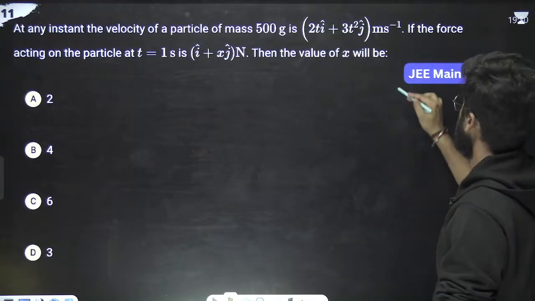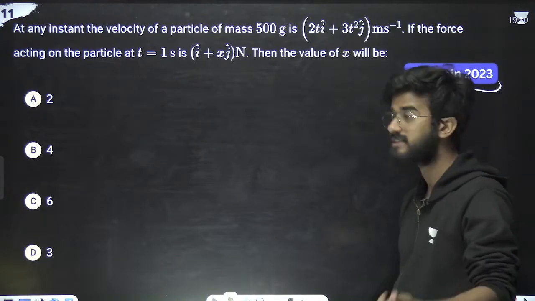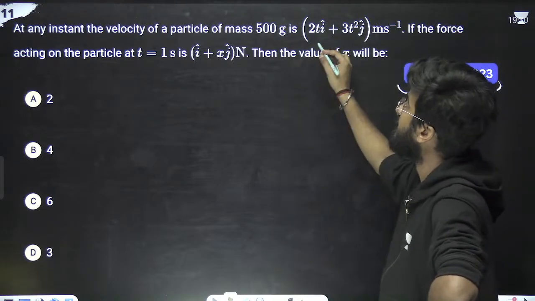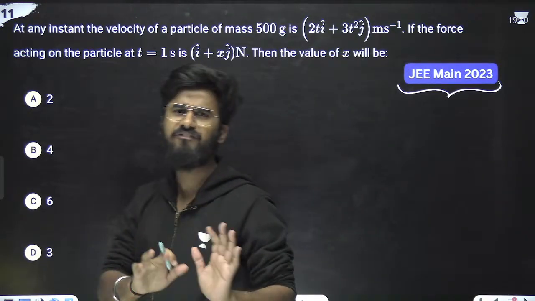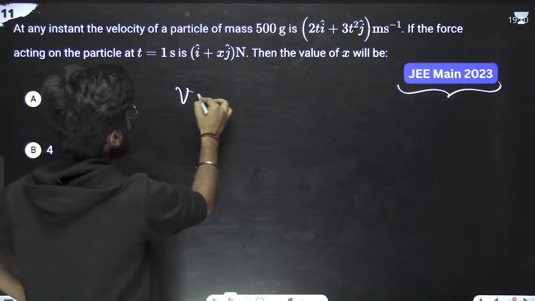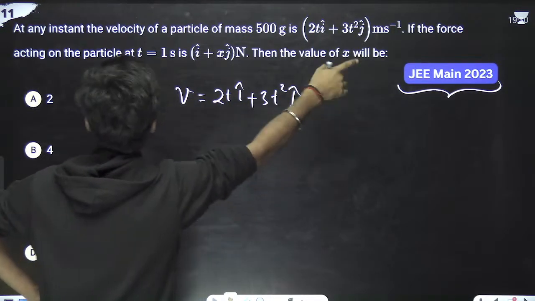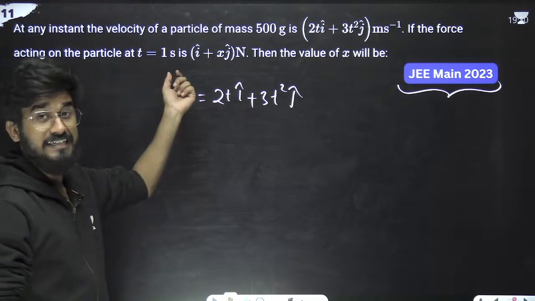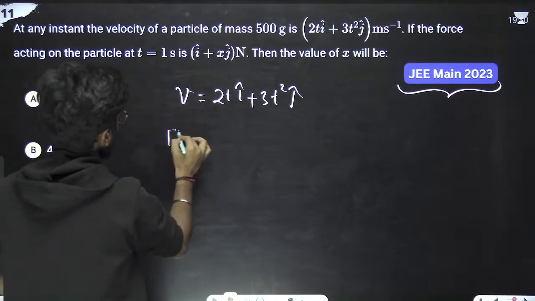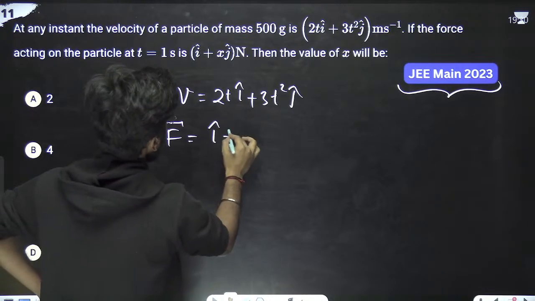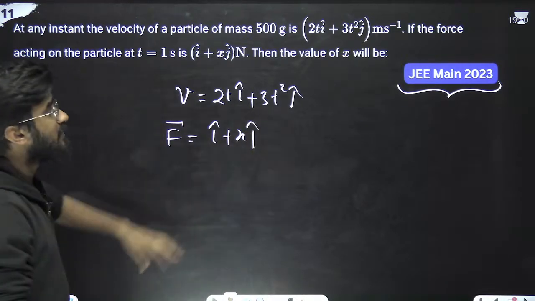Okay, next question, 2023. The question is saying: at any instant the velocity of the particle of mass 500 gram is this. Now we have mass and we have velocity. So the velocity of this particle is v is equals to 2t i cap plus 3t squared j cap. If the force acting on the particle at t is equals to 1 is i cap plus x j cap, then what is the value of x?